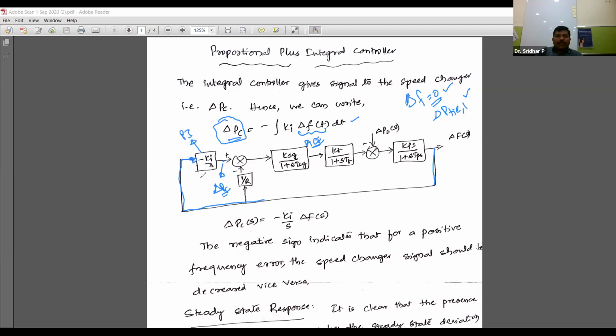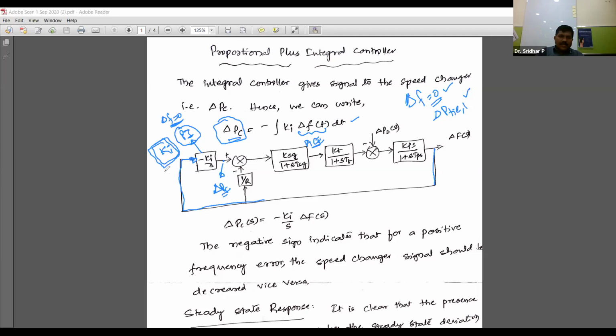So here the problem is, in the PI controller there will be a gain. That gain is the Ki, the gain of the PI controller, or gain of the proportional integrator. How much should it be? What should be the value of this Ki? Because the main intention of this PI controller in our generator load model is to keep delta f equal to 0. So in order to do this, how much of this Ki should be there? The gain is very important in the PI controller.